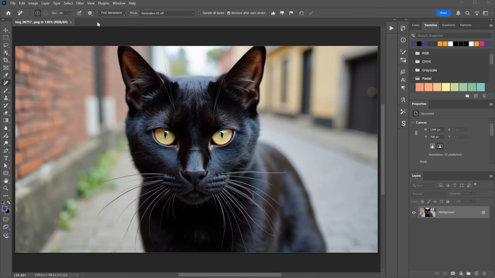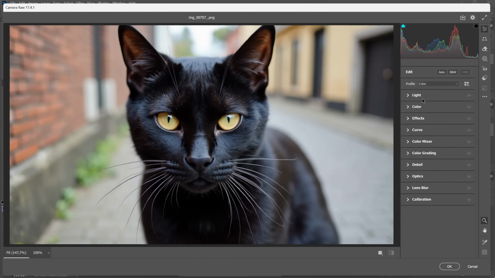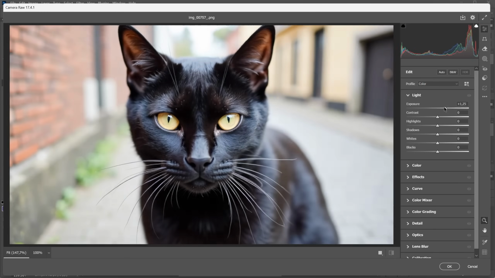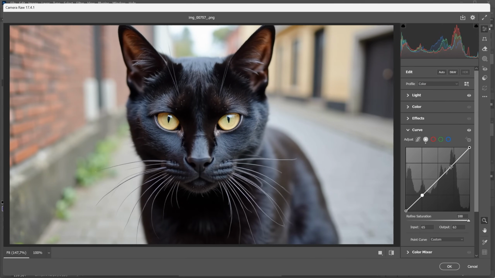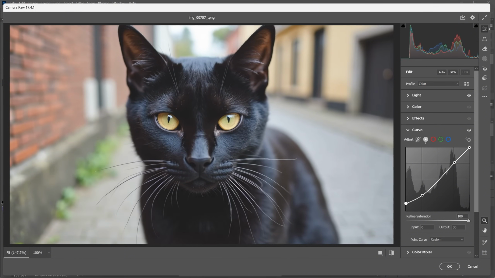You can also do that after, but I prefer to do it before, and then in the video it's easier to make subtle changes. If I go to Filter and Camera Raw Filter, I have all kinds of options for lights and colors. I can change the exposure or contrast. Sometimes lowering the contrast gives a more cinematic look. But what I like to do is go to the Curve tab, and I add a point here and one point here. Then I lift this dot up, and look how it already starts to look more cinematic.